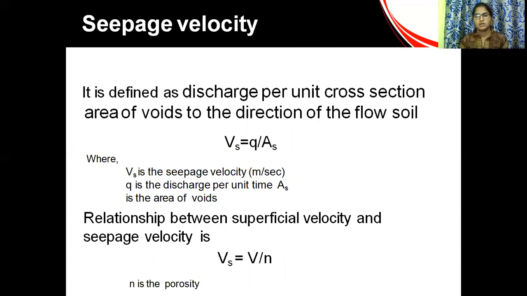So seepage velocity Vs is equal to Q by As. The relation between superficial velocity and seepage velocity is Vs is equal to V by n. This is an important formula for solving problems.